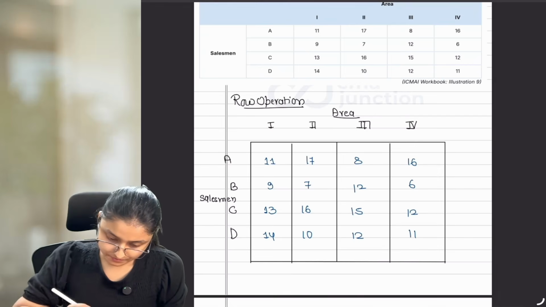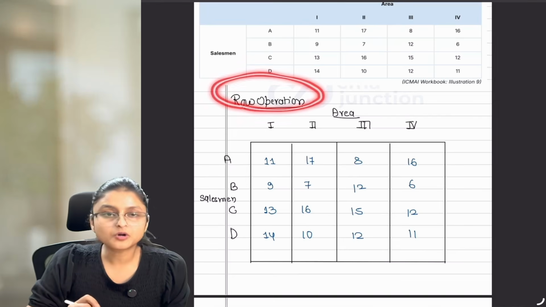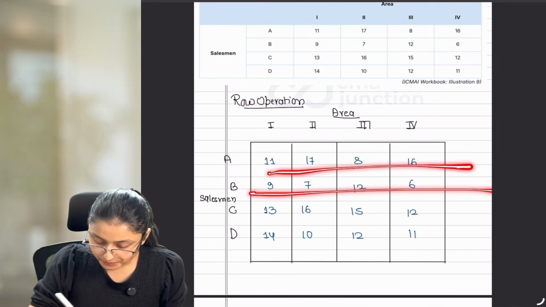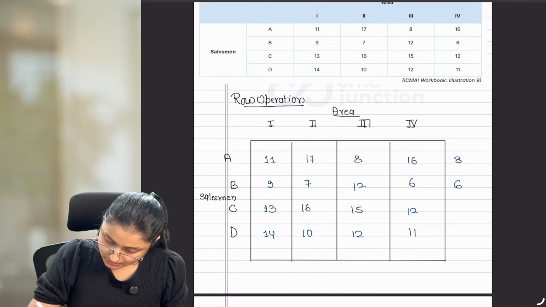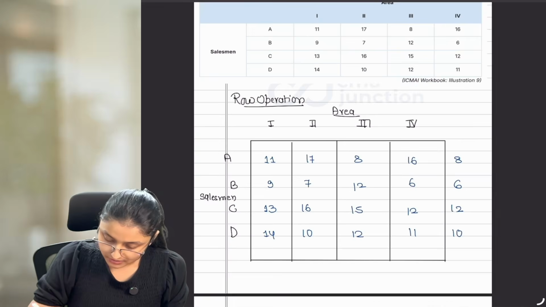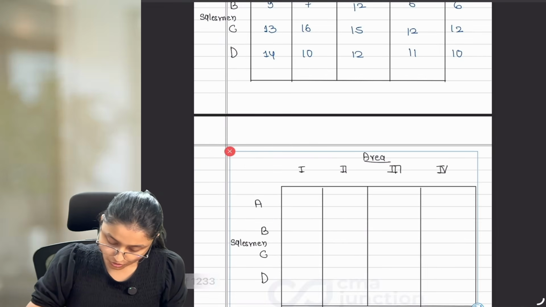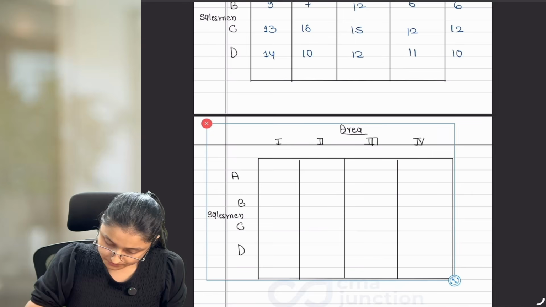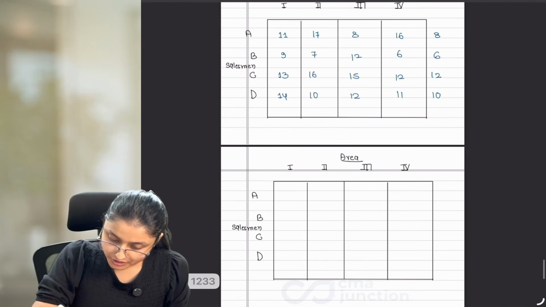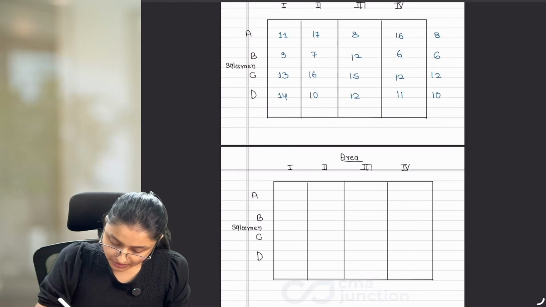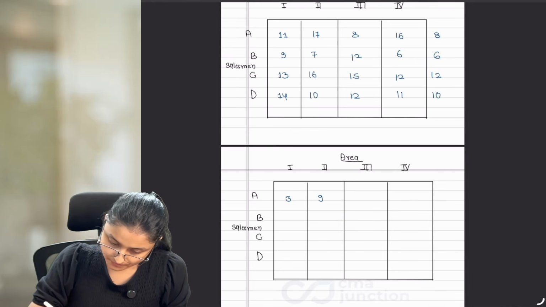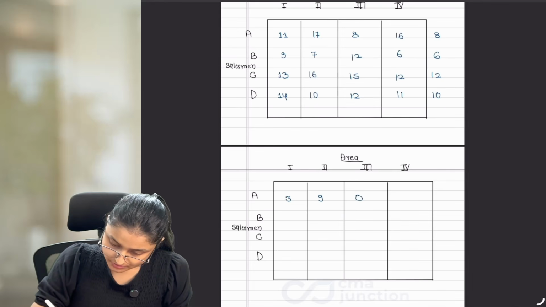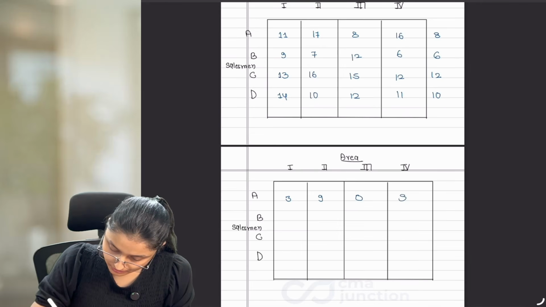Okay? Now, after this, in row operation, what do we do? We find out the lowest value from each row. So here we have 8, here we have 6, then we have 12, then we have 10 as the lowest value. Now, we have to draw another table, and in this table, after reducing these values, we have to draw this again. So 11 minus 8 is 3. 17 minus 8 is 9. Then your 8 minus 8 is 0. 16 minus 8 is 8.